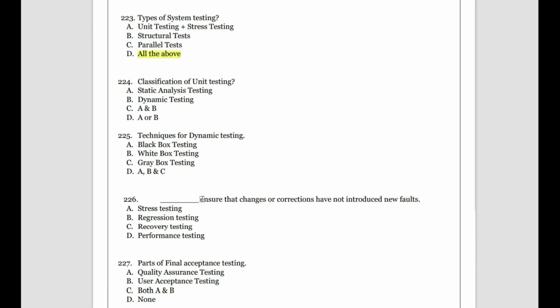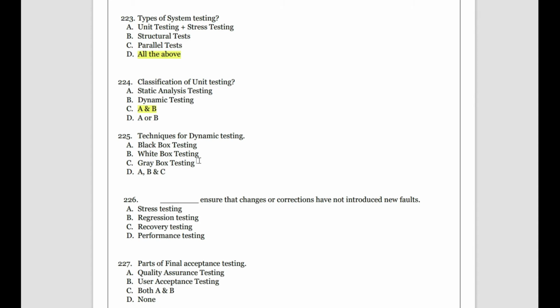Then classification of unit testing. We have static analysis testing, dynamic testing, or both. Yes, in total there are four types of system testing, but within unit testing there is one more classification, like static testing and dynamic testing. Then come techniques for dynamic testing. What is dynamic testing?